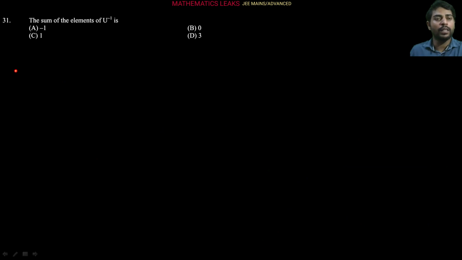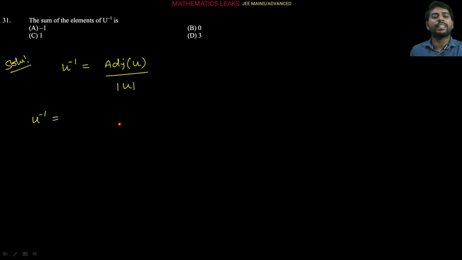Next question is the sum of elements of U inverse. Let's solve it. U inverse, the inverse matrix of U, is nothing but adjoint of U upon det of U. We already calculated det of U in the previous question, that is 3. You know very well how to find the adjoint: we find the cofactor matrix of U and then take its transpose. So its adjoint matrix has elements minus 1, minus 2, 0, minus 7, minus 5, minus 3, 9, 6, 3.